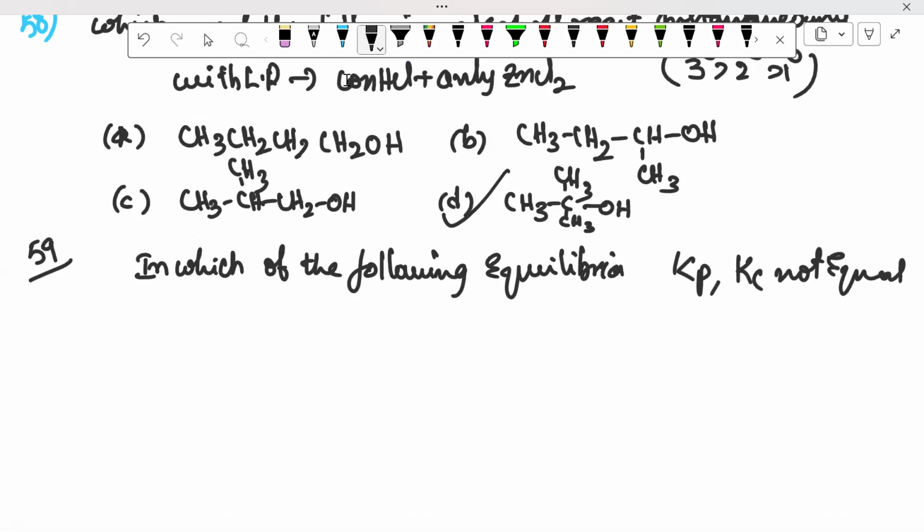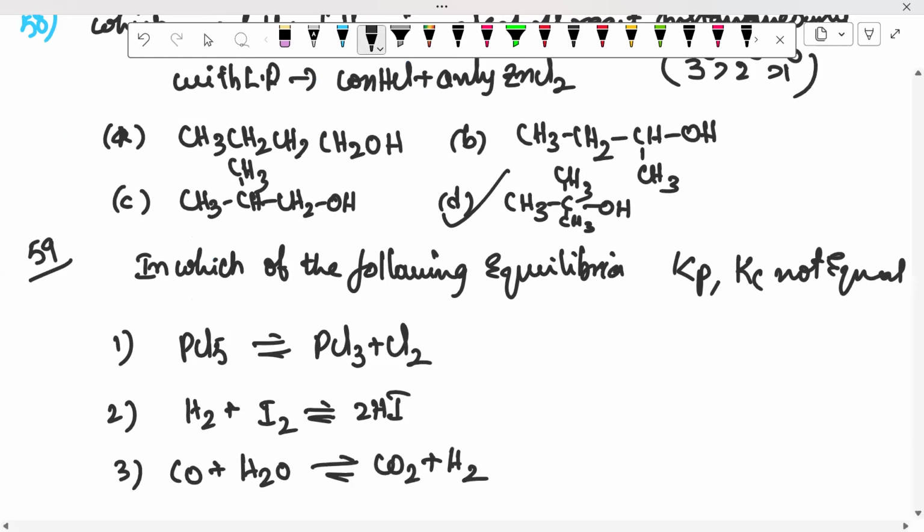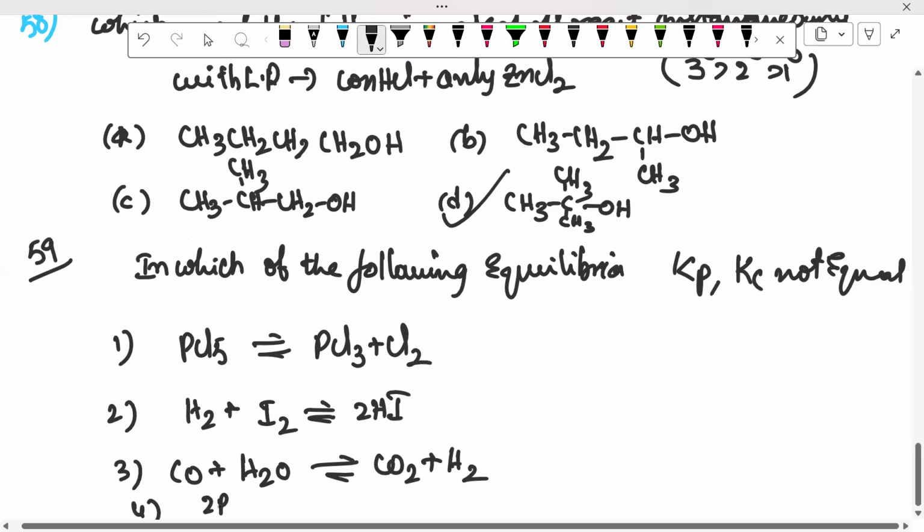First I will write the options. Option 1, PCl5 gives PCl3 plus Cl2. Option 2, H2 plus I2 gives 2HI. Option 3, CO plus H2O gives CO2 plus H2. Option 4, 2BrCl gives Br2 plus Cl2.